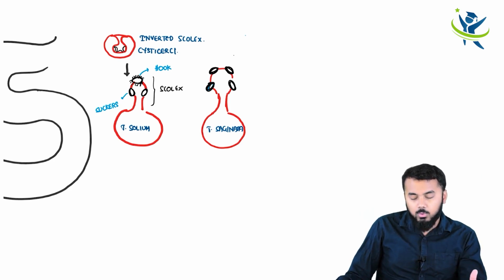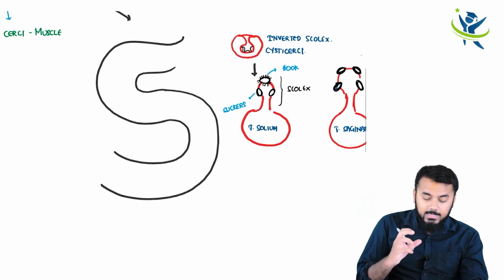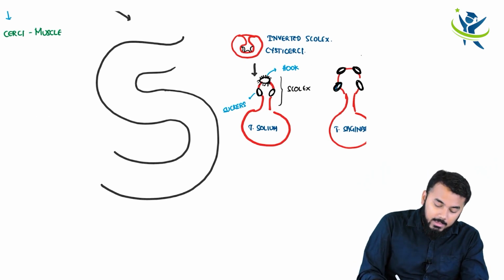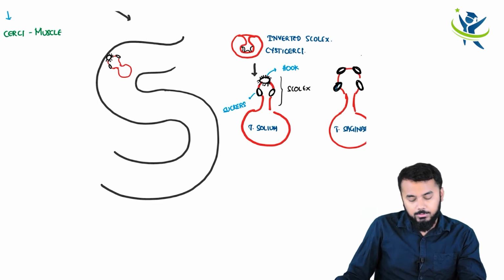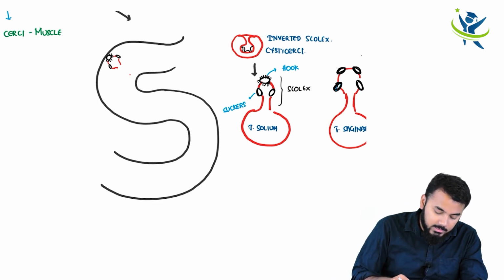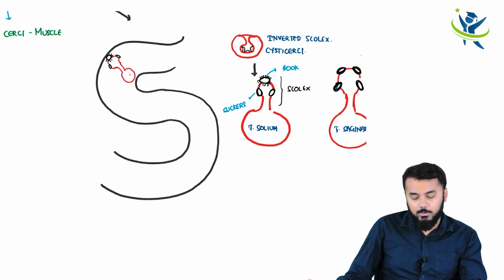So with the help of these hooks and suckers, this Taenia solium and this Taenia saginata get attached to the intestine. So they adhere to the intestine in this way. Look here. Let us say this is the hook over here and these are the suckers. With the help of the hooks as well as suckers, this Taenia solium or Taenia saginata is attached to the intestine.